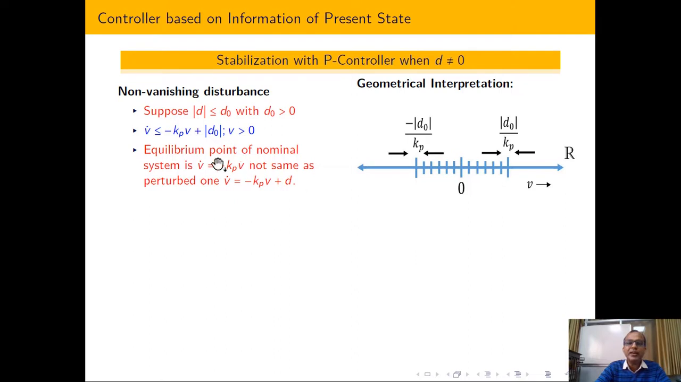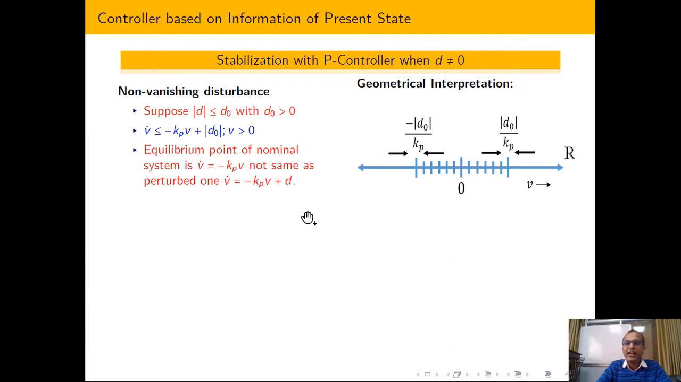Now if you calculate the equilibrium point here, then v dot equal to 0, and the equilibrium point is basically fluctuating with respect to the disturbance. What is my equilibrium point? How to calculate it? You just put the rate of change equal to 0. So v dot equal to 0 means v equals d by k, and since d is changing, my equilibrium point is also fluctuating.